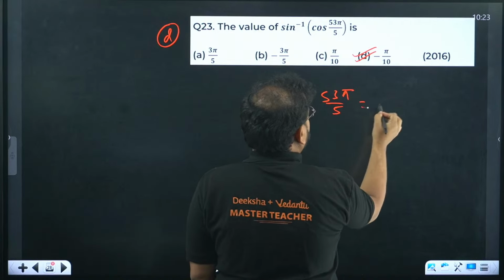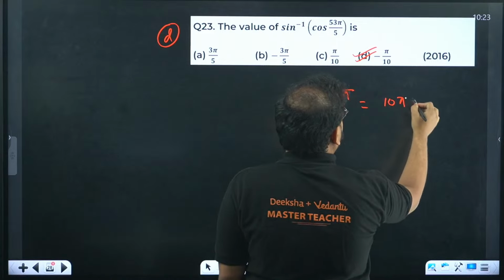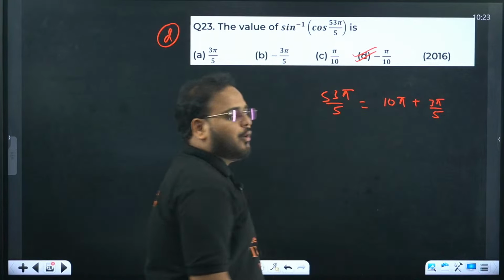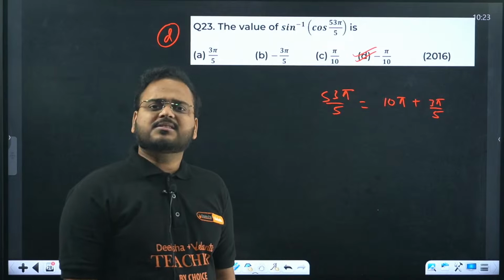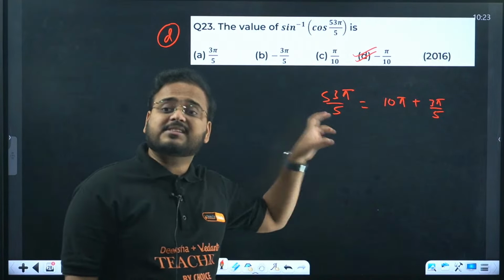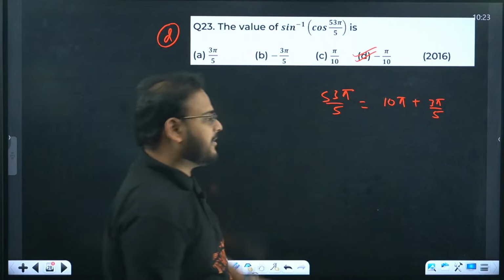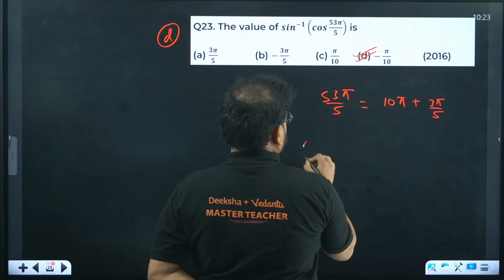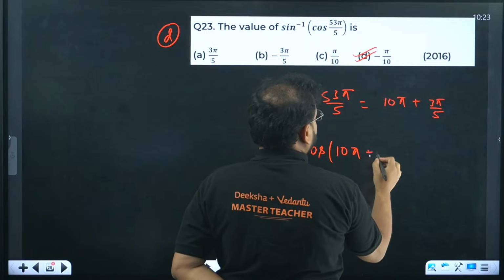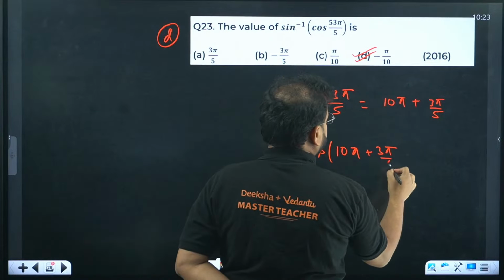This is nothing but 10 pi plus 3 pi by 5. All of you agree with this? What I've done is nothing but written 53 pi by 5 as 10 pi plus 3 pi by 5. So replace this. In the cos we have 10 pi plus 3 pi by 5.